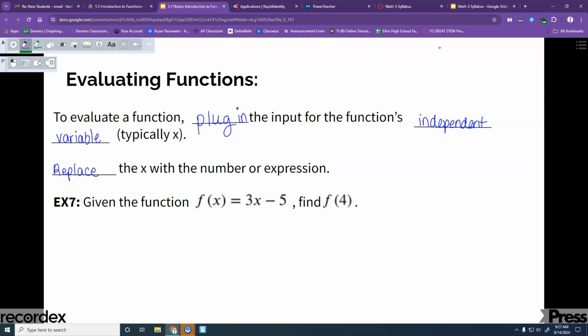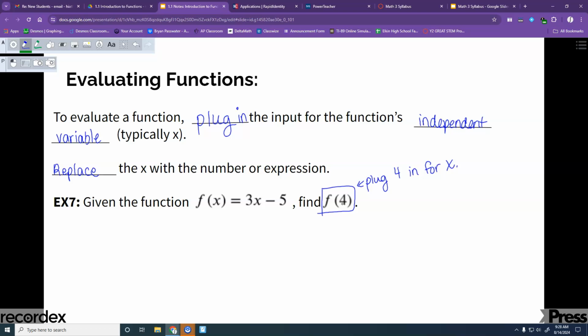I'm just starting off with a really basic example right here. It says, given the function f of x equals 3x minus 5, find f of 4. And that's how we read it. It looks like it's f times 4 or something, but it's f of 4. It means plug 4 into this function. So when you see this right here, it means plug 4 in for the x. Over here it was an x, now it's a 4. It's telling you to plug in 4, is all you're doing.